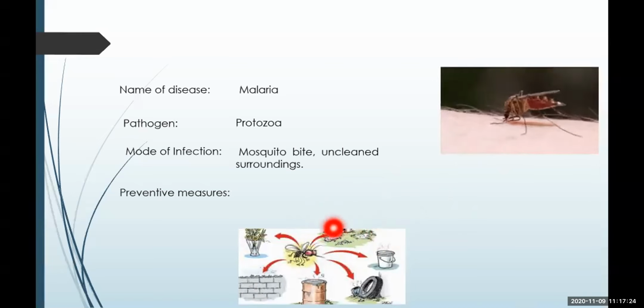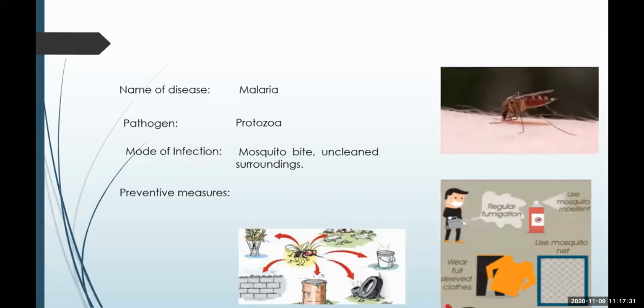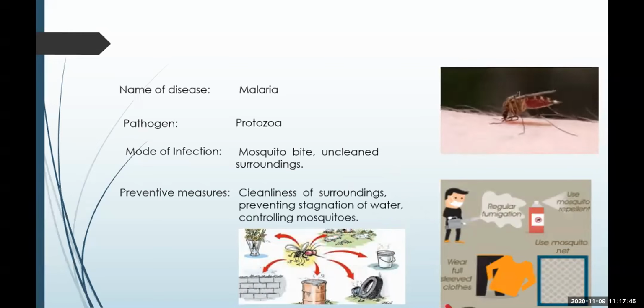The breeding ground of the mosquitoes needs to be cleared with proper fumigation and eradication of the stagnant water, use of full-sleeved clothes, use of mosquito repellents or mosquito nets through which the mosquito bites can be avoided. So this is how one can prevent malaria.